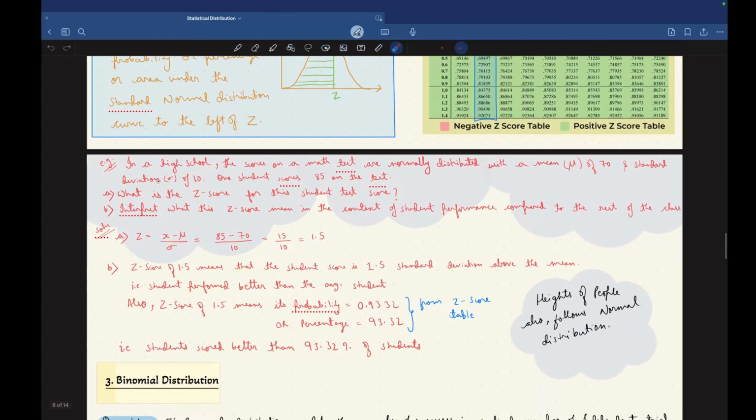In a high school, the scores on a math test are normally distributed with a mean mu of 70 and a standard deviation sigma of 10. One student scores 85 on the test. What is the z score for this student's test score?